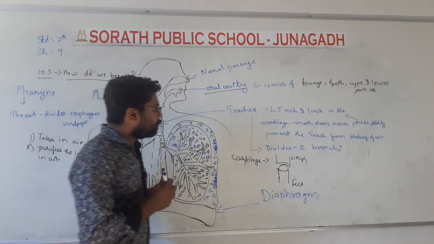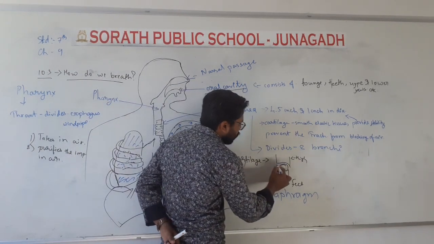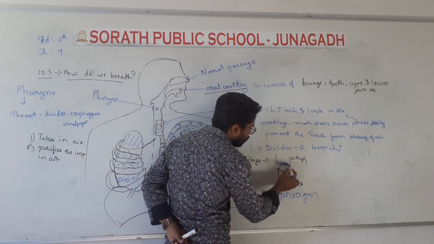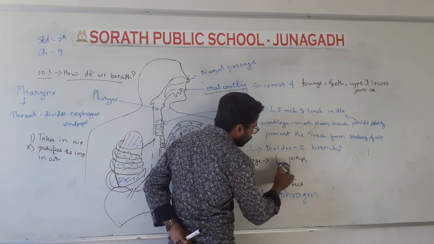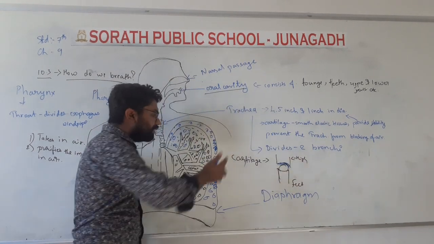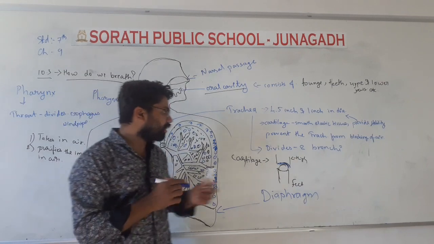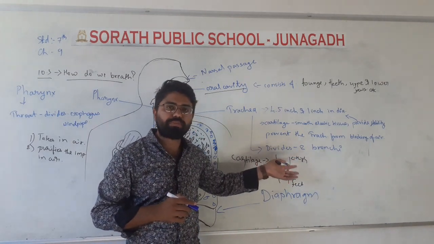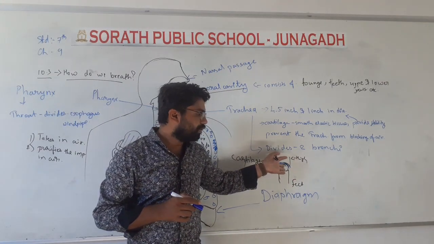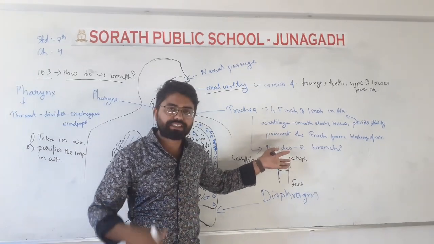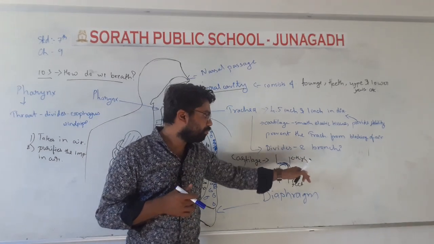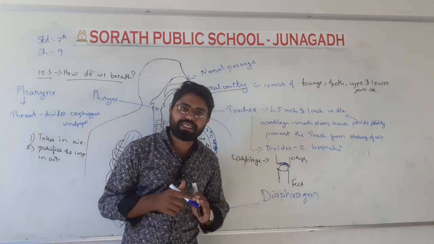Now cartilage कहाँ पे होगा? Cartilage यहाँ पे होगा, in between that ball shape and the bone which is upper side of that, or we can say a thigh bone. Okay, thigh bone. Okay, there is a cartilage.